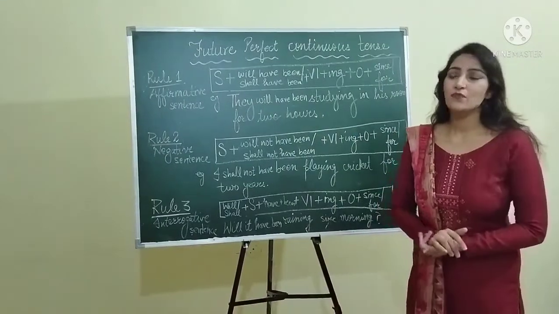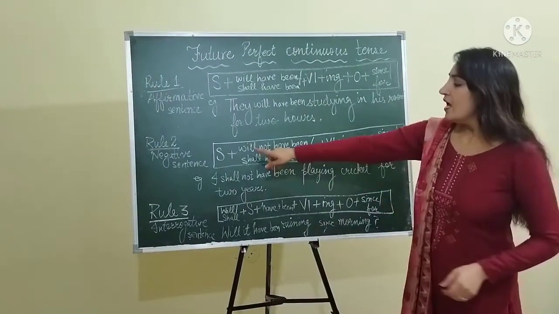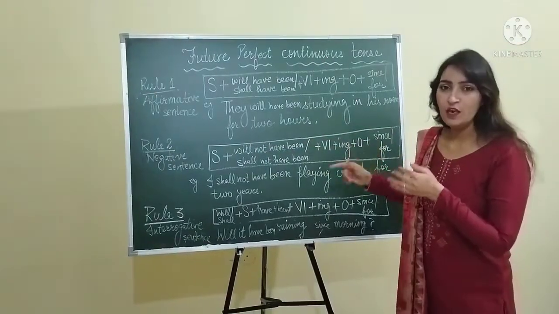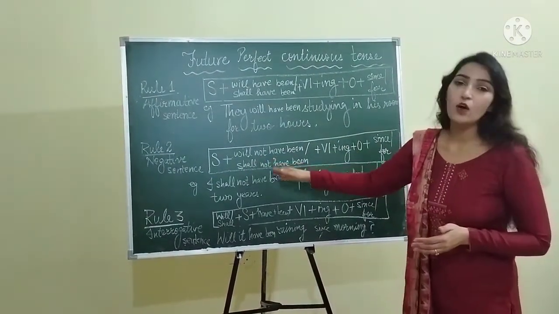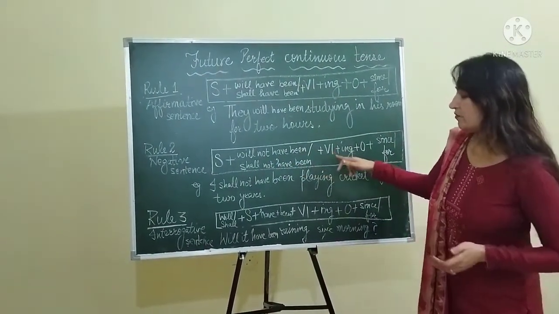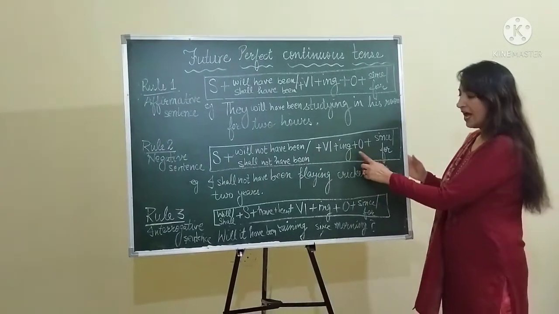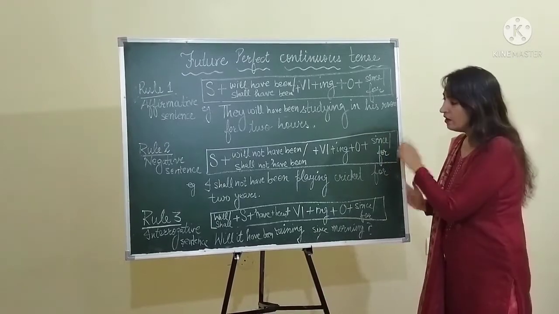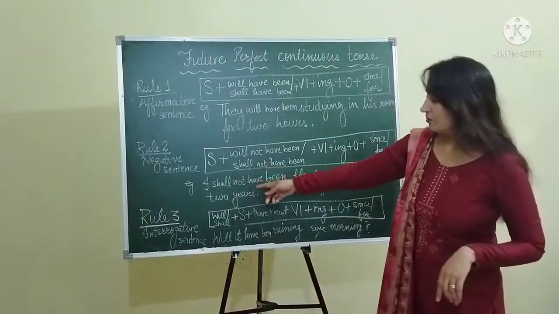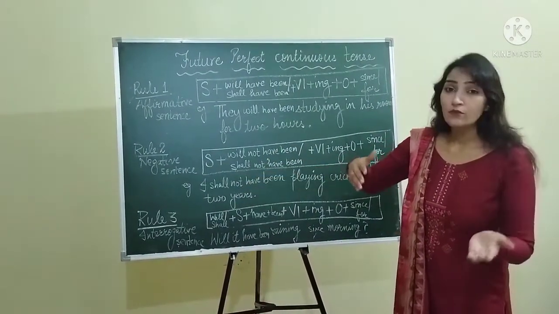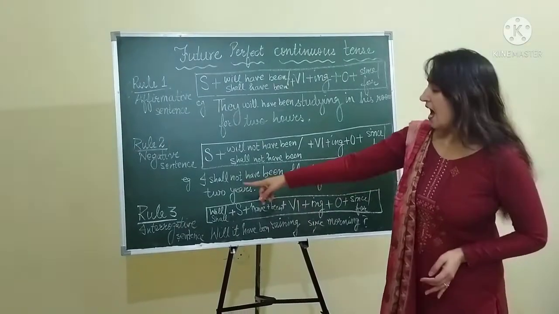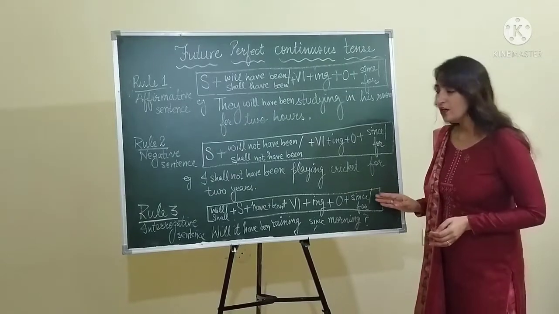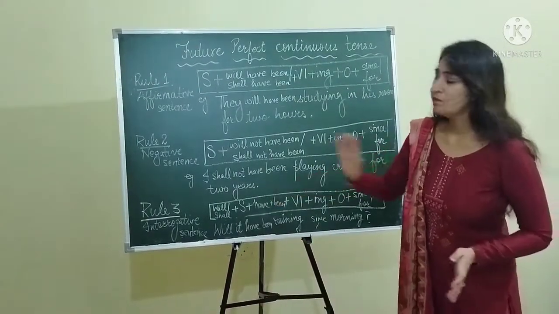Rule 2 is for negative sentences. Subject plus will not have been or shall not have been, then verb's first form followed by ing, then object, and then since or for. Let's take an example. With I you have to write shall. I shall not have been playing cricket for 2 years.